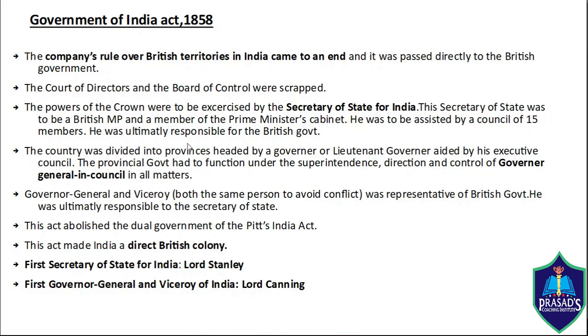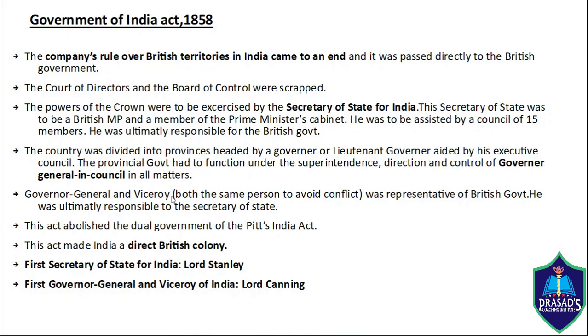The country was divided into provinces headed by a governor or lieutenant governor, aided by his executive council. The provincial government had to function under the direction and control of the Governor General in Council in all matters. The Governor General is also called Viceroy, both being the same person. The Governor General or Viceroy was a representative of the British government. He was ultimately responsible to the Secretary of State.